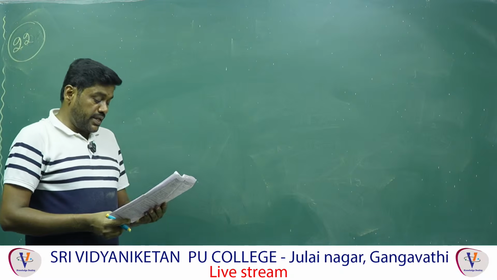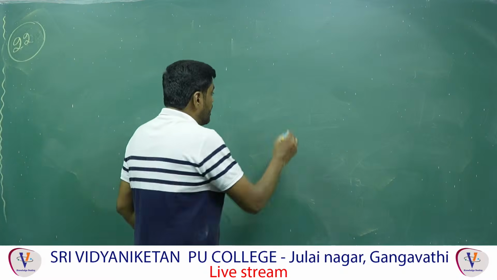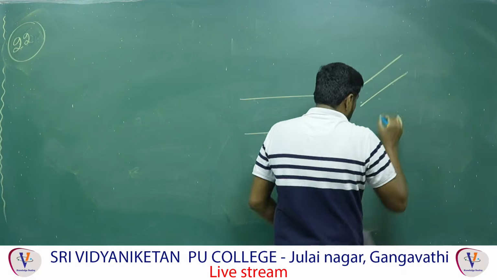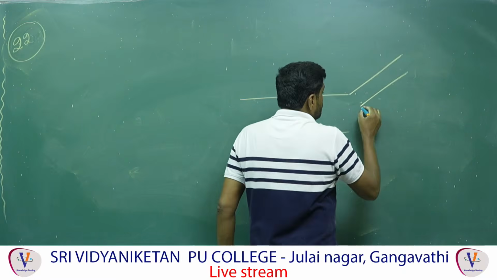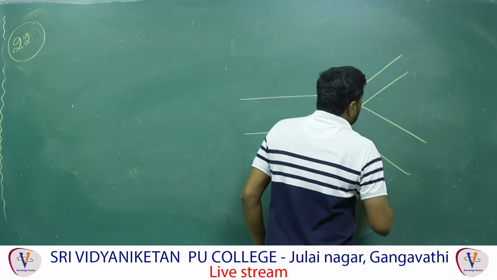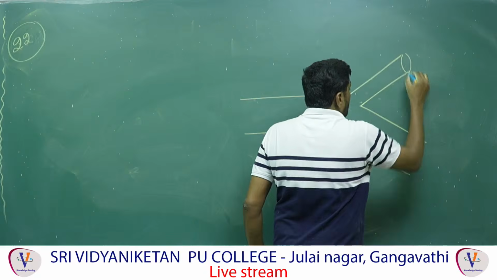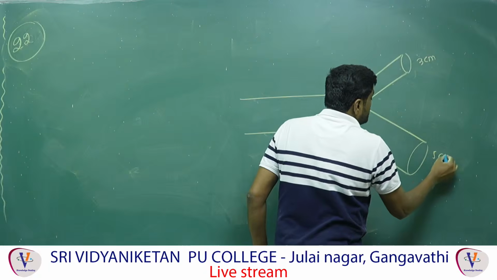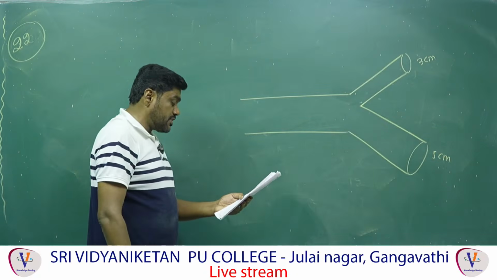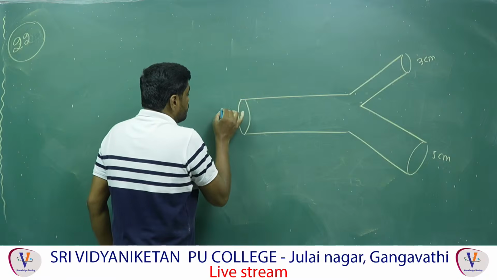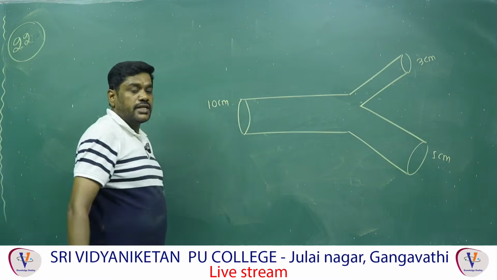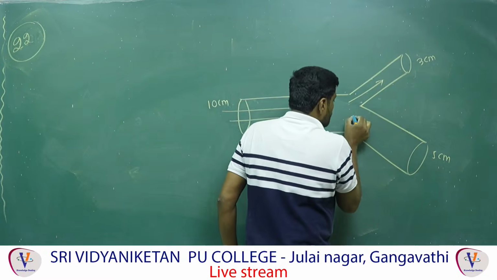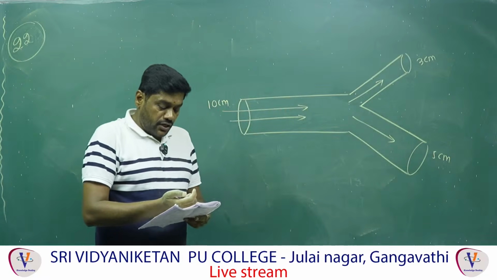So here, first of all, they have given a pipe like this, and it branches into two pipes, with radius 5 centimeter and 3 centimeter. If you take this one, its radius is 3 centimeter, and this one's radius is 5 centimeter. The main branch radius they have given is 10 centimeter. Now in this case the water is flowing like this, and after that the water splits into two branches. Now we have to find out.